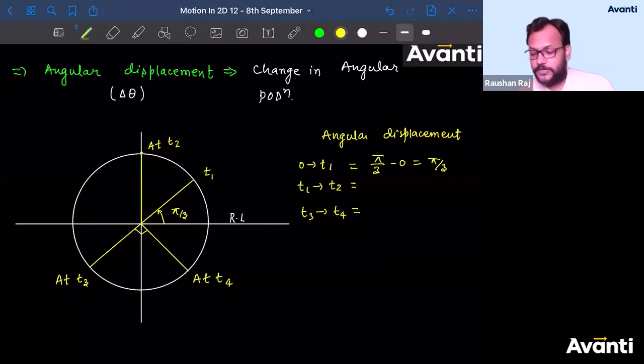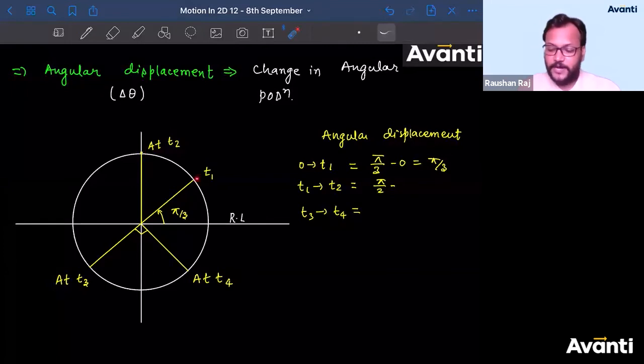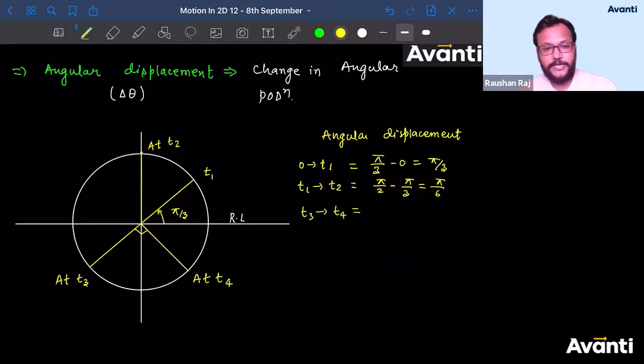Now tell me, guys, what is the angular displacement during time T1 to T2? So final angular position क्या है बच्चा लोग? Pi by 2. The angular position at T2 is pi by 2. Angular position at T1 is pi by 3. So pi by 2 minus pi by 3. What is the answer? Pi by 6. All right. Achha. T3 to T4. What is the angular displacement? Tell me, guys.